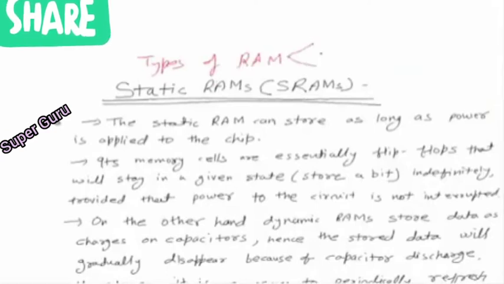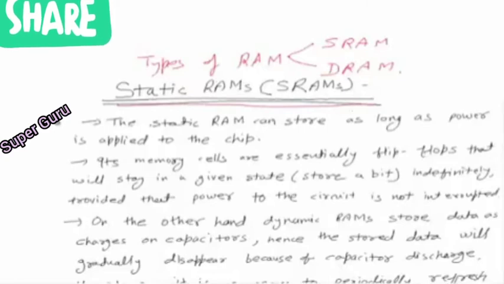RAM is basically of two types: static RAM and dynamic RAM. Both we will see one by one. First we go for static RAMs, or simply called SRAM.